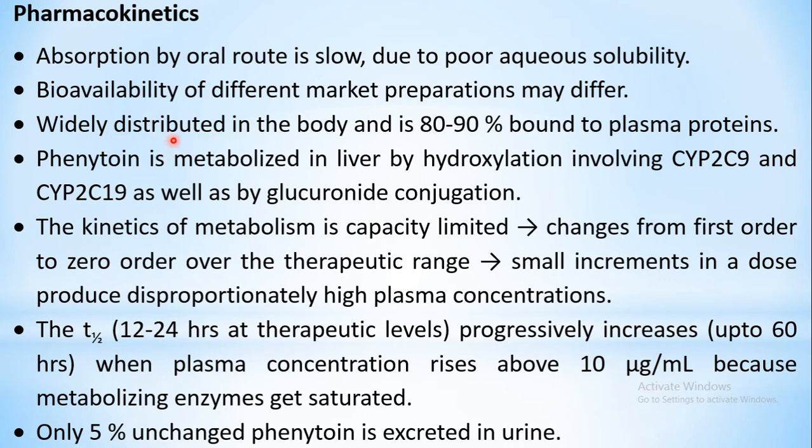Then distribution, if you see, it is widely distributed throughout the body. Plasma protein binding is 80 to 90%. Coming to the metabolism, it is metabolized mainly in the liver by the hydroxylation process, and this hydroxylation involves two main enzymes, CYP2C9 and CYP2C19. These are very important enzymes in the metabolism of phenytoin. Apart from that, it is also metabolized by glucuronide conjugation, which is a phase 2 reaction.